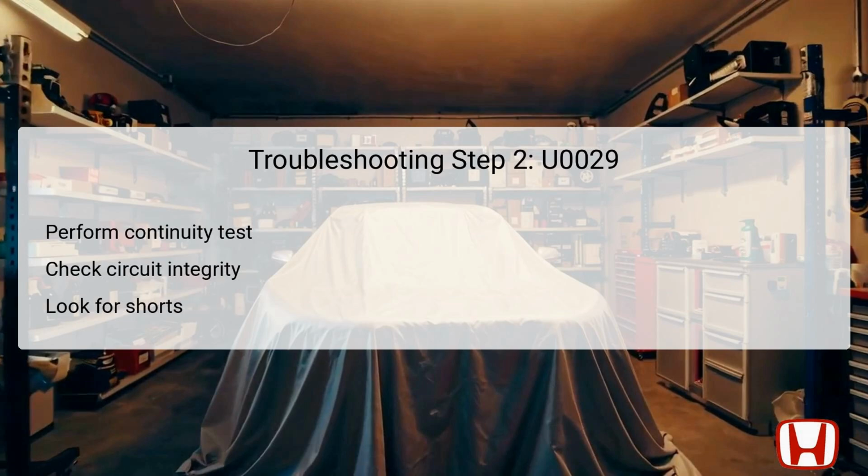In the second step of troubleshooting DTC U0029, a continuity test is vital to confirm that the FCAN circuits are connected throughout their entire length. This test helps identify any breaks in the wiring that could disrupt signal transmission.